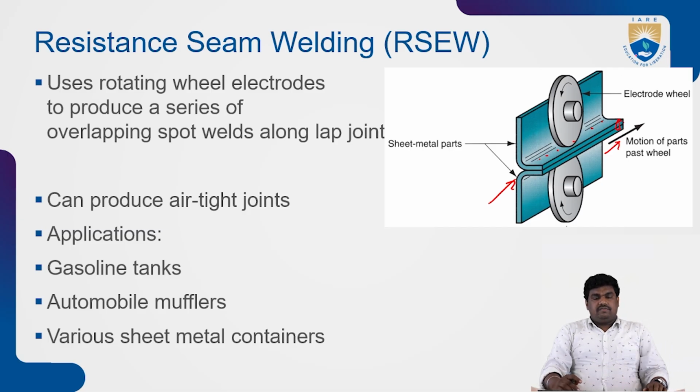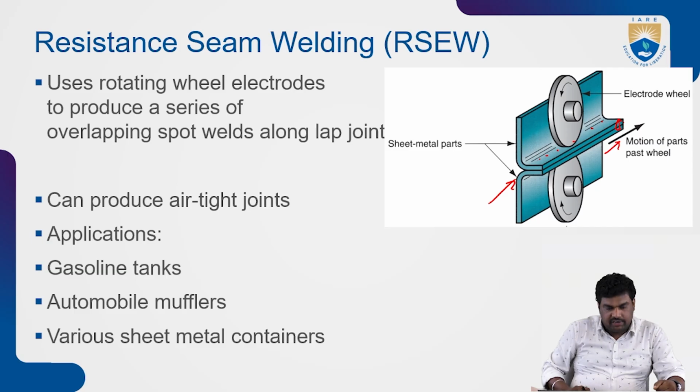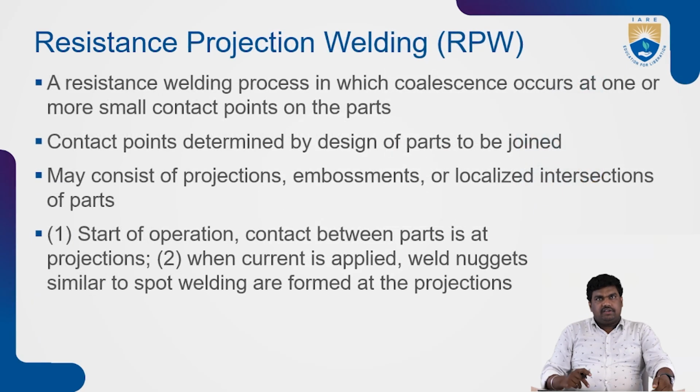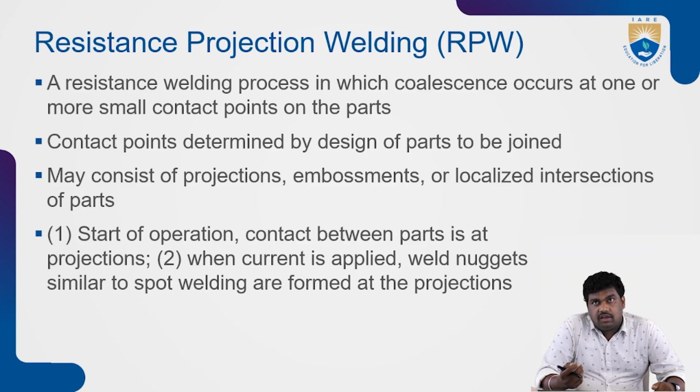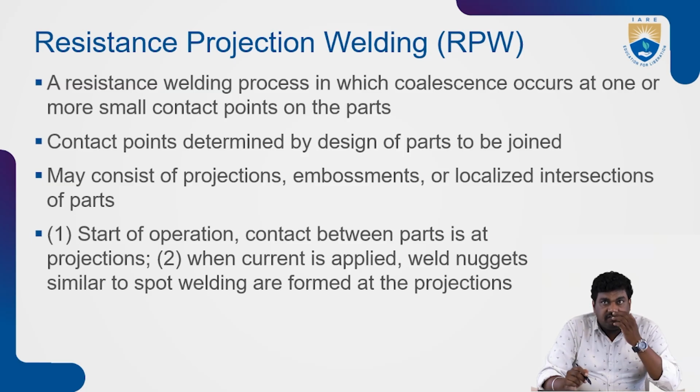So it uses rotating wheel electrodes to produce a series of overlapping spot welds along a lap joint. So it can produce airtight joints. Applications: gasoline tanks, automobile mufflers, and various sheet metal containers. Resistance projection welding next. A resistance welding process in which coalescence occurs at one or more small contact points on the parts. So where it is required, there only the melting will be happening, and it will be creating a joint. So contact points are determined by design of parts to be joined. So may consist of projections, embossments, or localized intersections of parts.